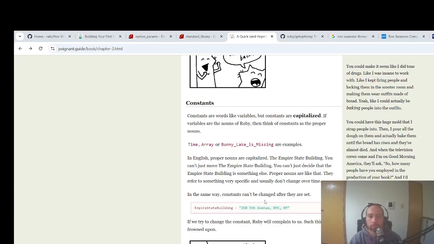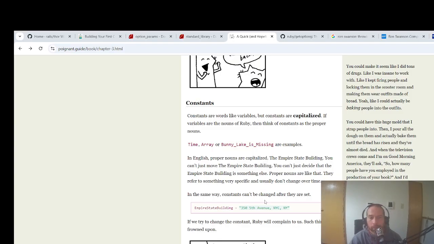Empire State Building. You can't just move the Empire State Building. You can't just decide that the Empire State Building is something else. I think we can, depending on who we are. Ask King Kong.